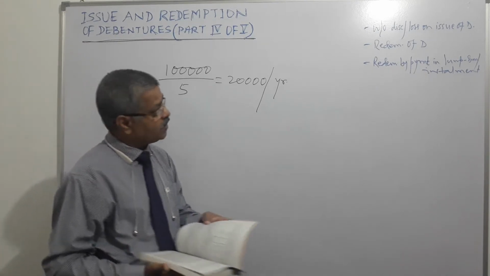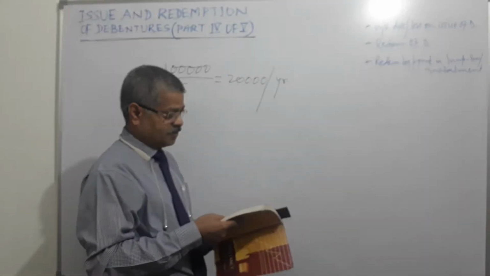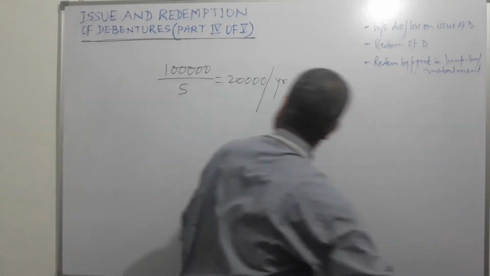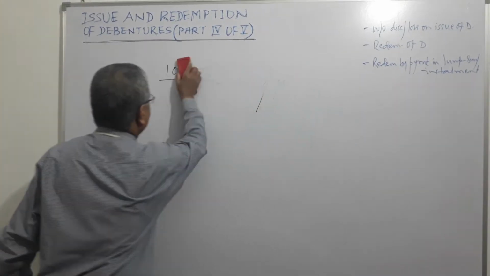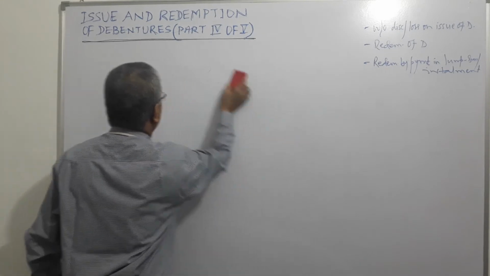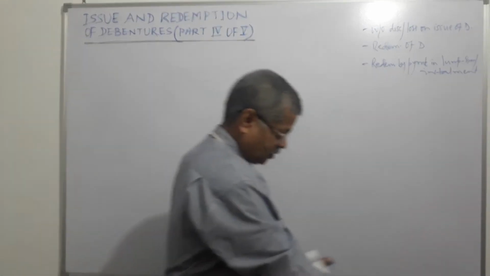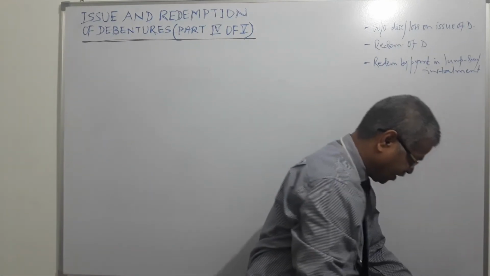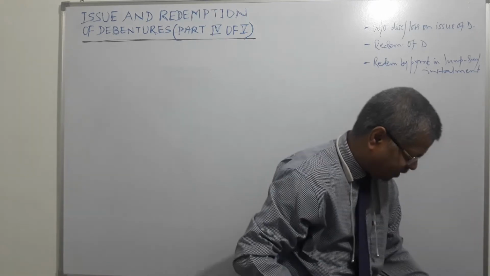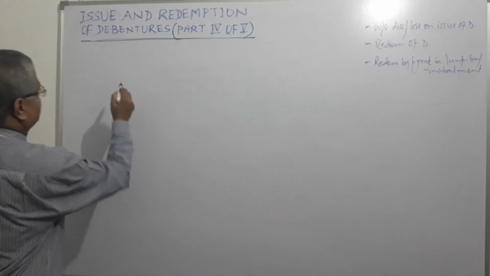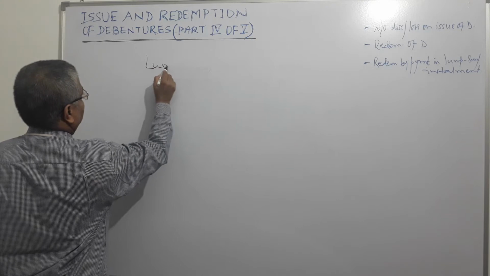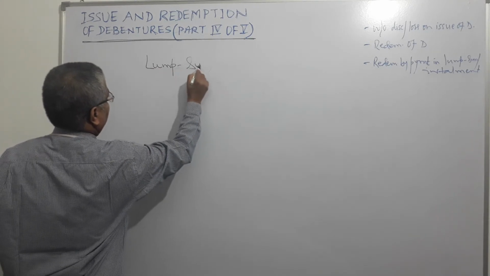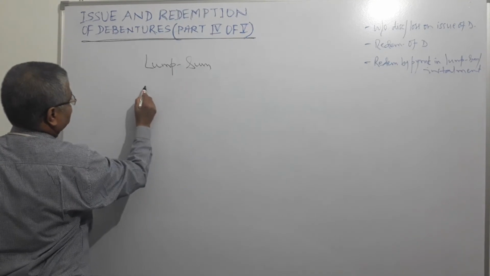So now we go to the next one, redemption of debentures. Redemption of debentures can be done through 4 different ways. And what are those ways? One is payment in lump sum. Another one is in installments.